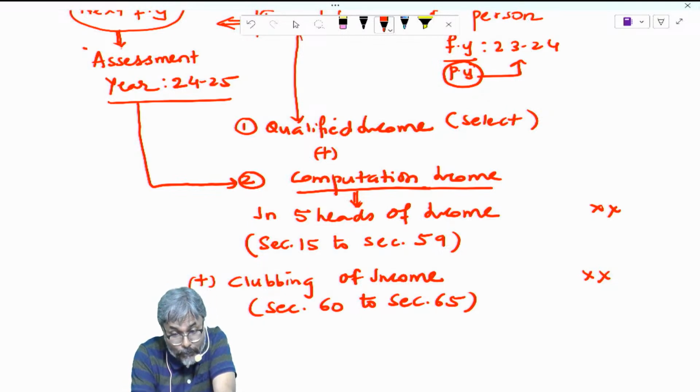So how to calculate the tax? Tax is a function of two factors. Which are those two factors, students? One is the rate of tax and another is the value of tax. Rate and the value.